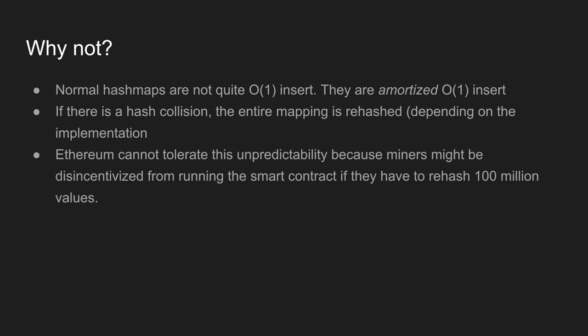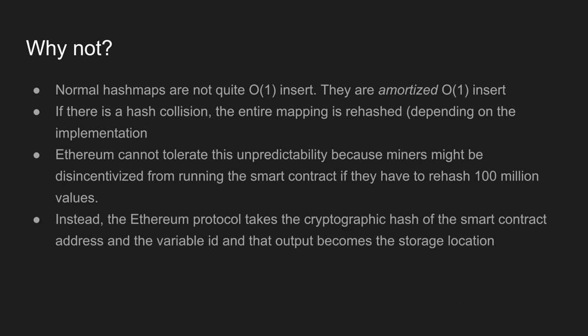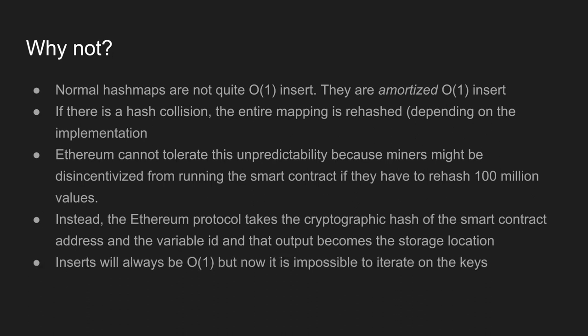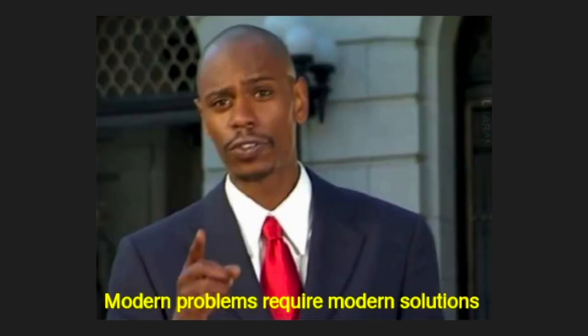And Ethereum cannot tolerate this unpredictability, because if a miner encounters a transaction that's going to result in a rehash, they are not going to want to do it if there are 100 million values inside of the hash map, and the transaction will probably never go through. So instead, the Ethereum protocol takes the cryptographic hash of the smart contract address and the variable ID and the key, and that output hash becomes the storage location. So you are not going to ever get any storage conflicts. So inserts will always be O of 1, but since you can't reverse engineer a hash, it's now impossible to iterate on the keys. But hey, the miners will not reject the transaction anymore. Modern problems require modern solutions.